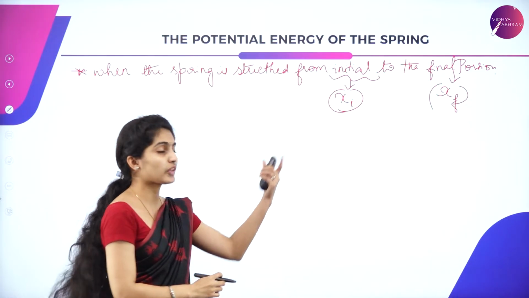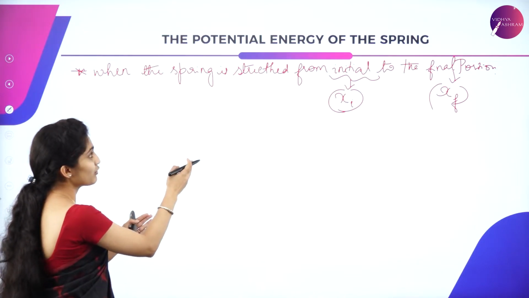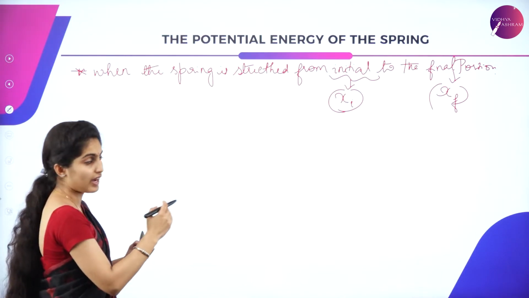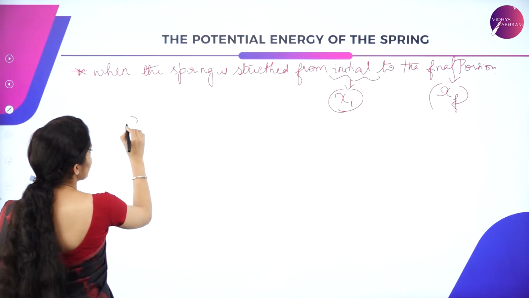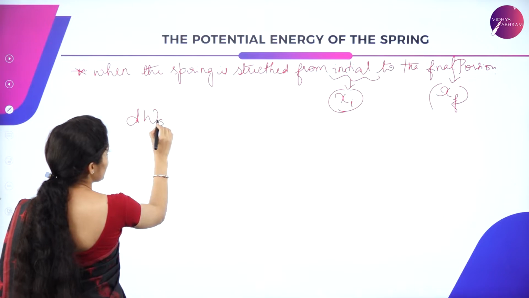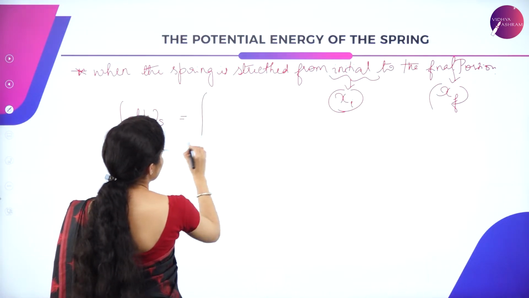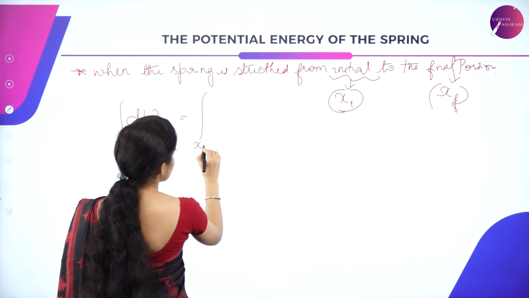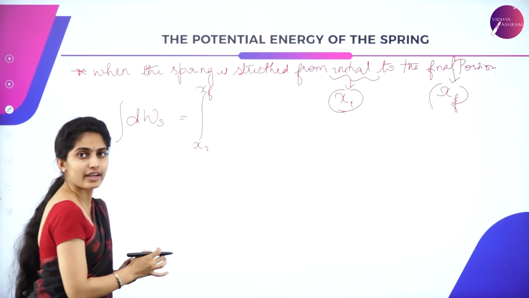So the total work done when it is stretched from initial to final position is given by integrals. So dWs is equal to the integral from xi to xf, from initial to final position,